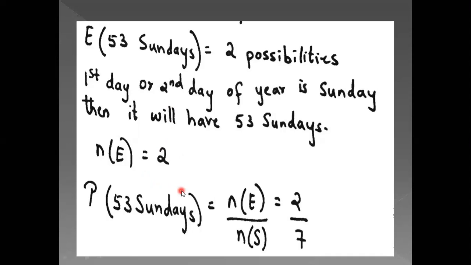So for this logic, first thing, sample space will be 7. Second thing, when you divide 366 with 7, 2 extra days, that becomes the number of events. So 2 becomes the number of events. So number of events upon number of sample space is 2 upon 7. So that is the probability of 53 Sundays.